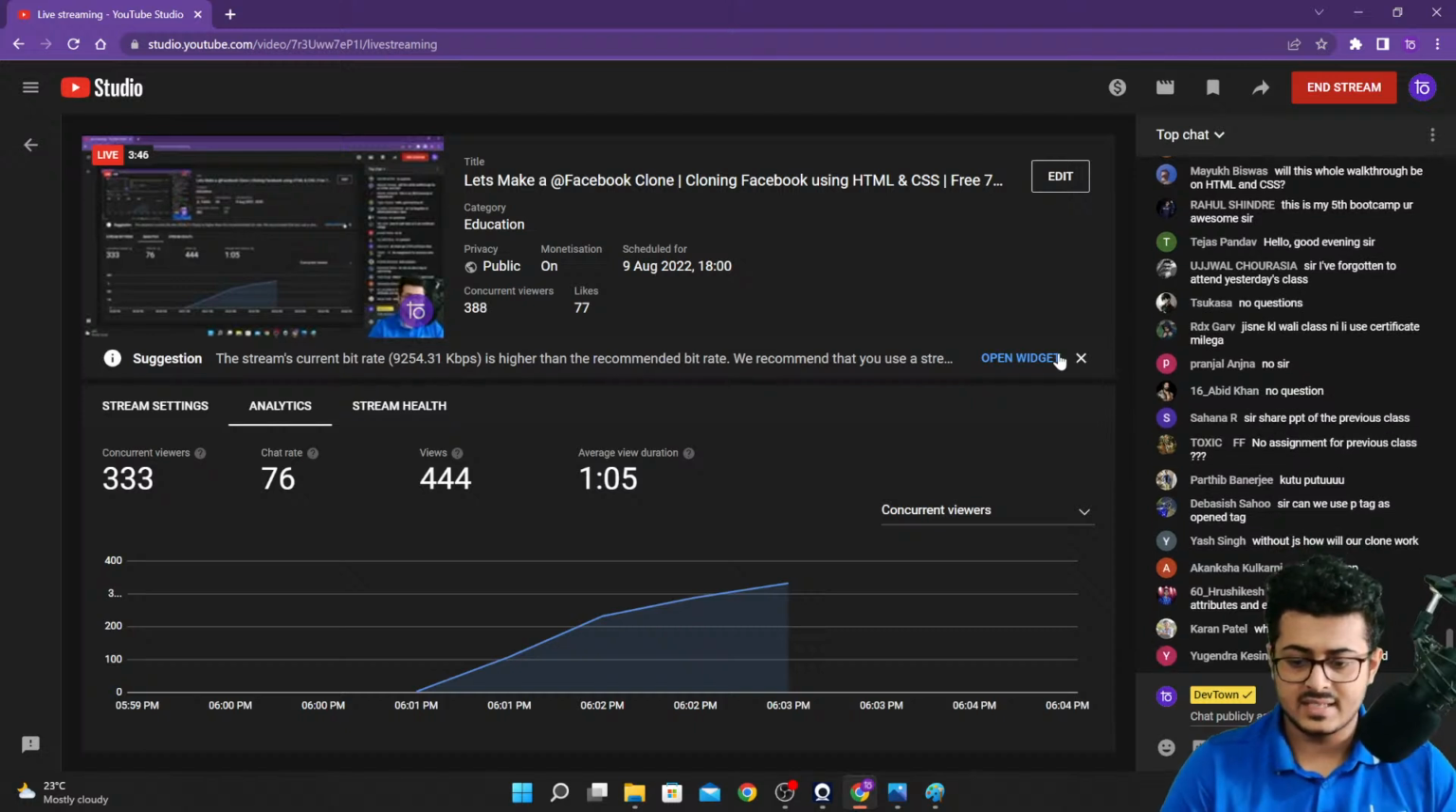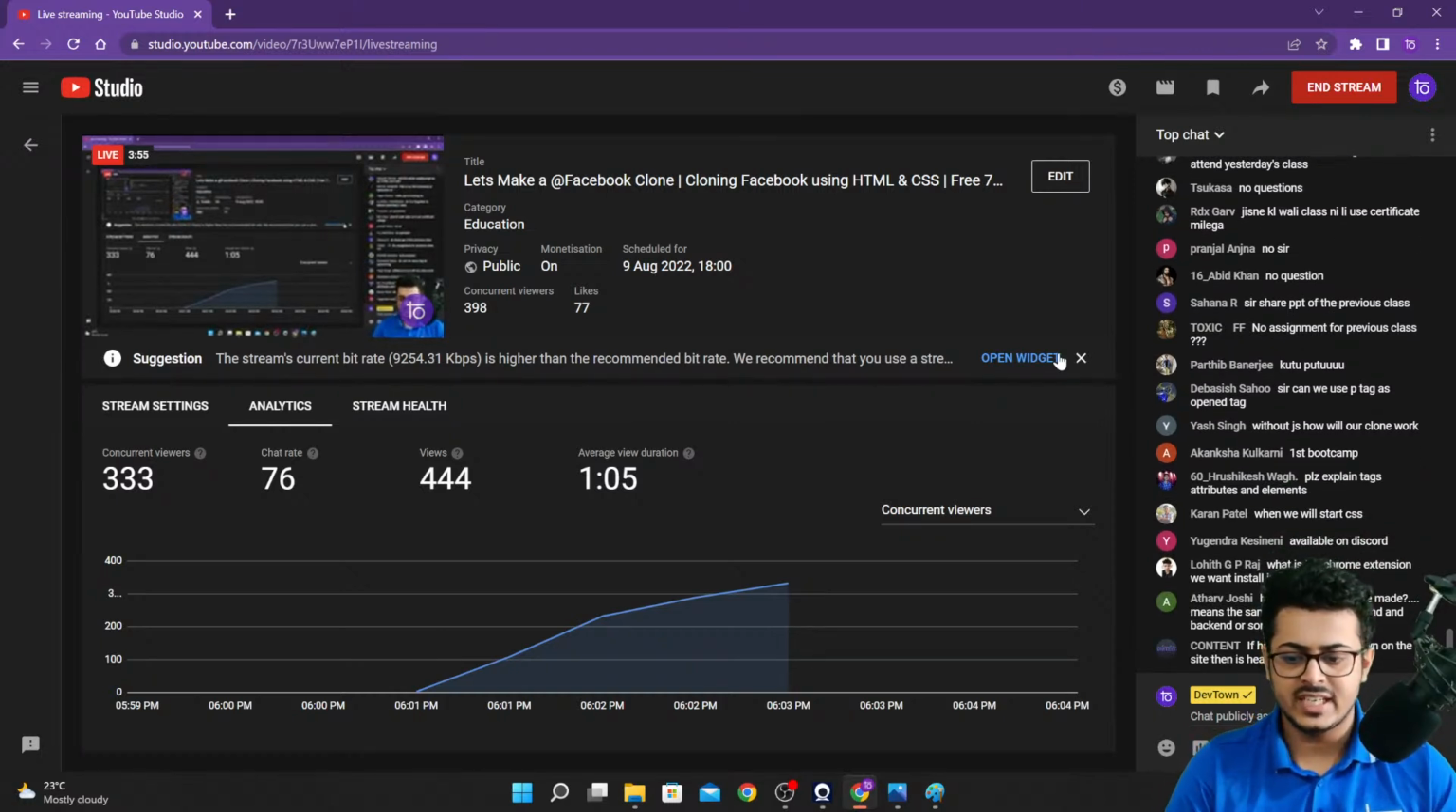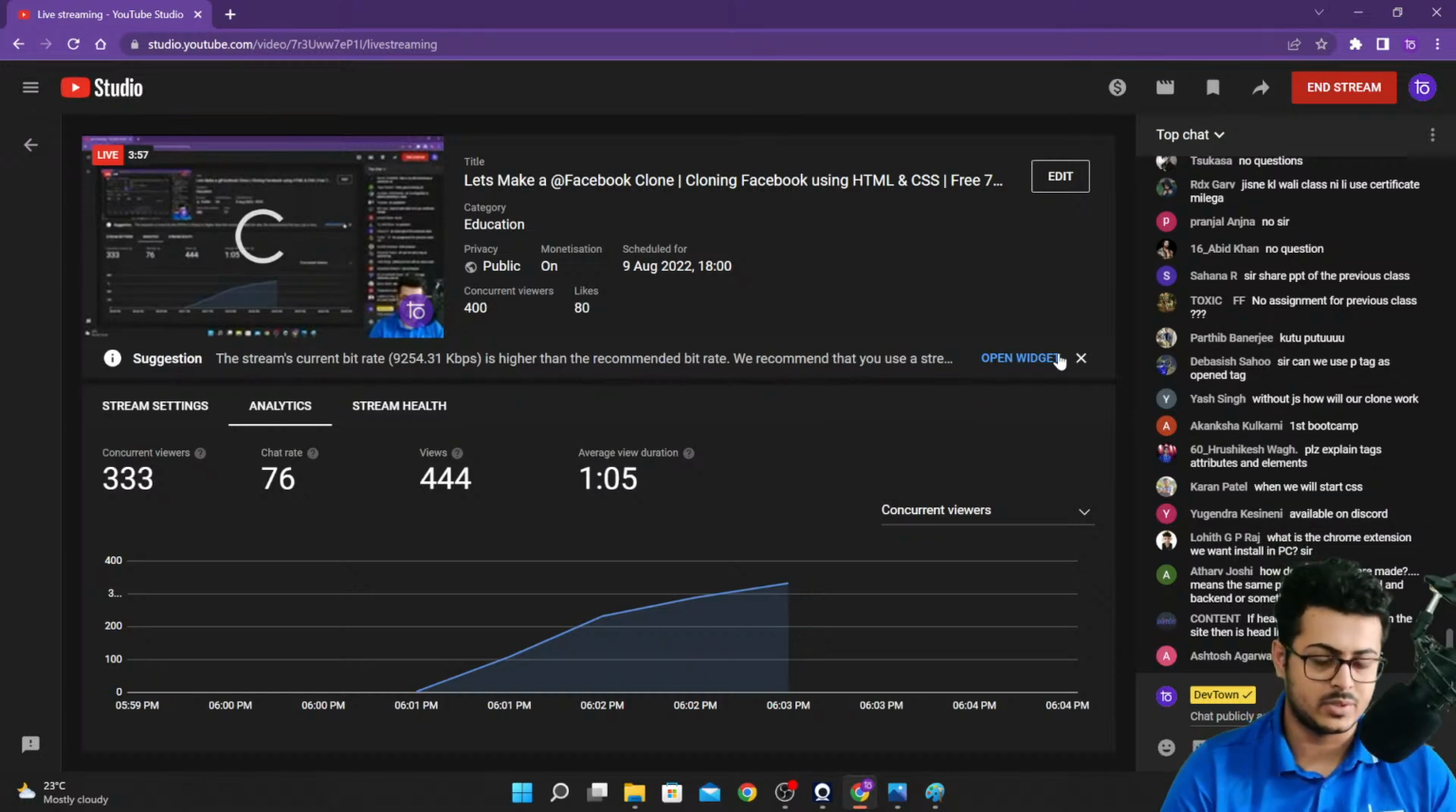Please explain tag attributes and elements. We are going to do that, Rishikesh. Like I said, we try to make sure that we take up everything from scratch. Slowly and steadily, when we reach that particular point, we will be able to do that as well.